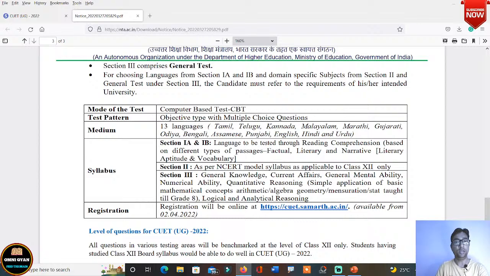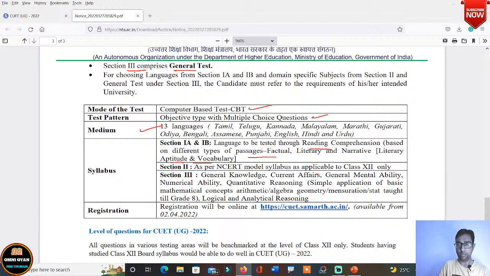Now let us come to section 3, which is the general test. Again, it will be a computer based test. It will be objective type with again multiple choice questions. Choose the correct answers. So here medium 13 languages. So 1A and 1B language to be tested through reading comprehension, passages will be given, vocabulary, synonyms, antonyms, aptitudes, all this will be given.